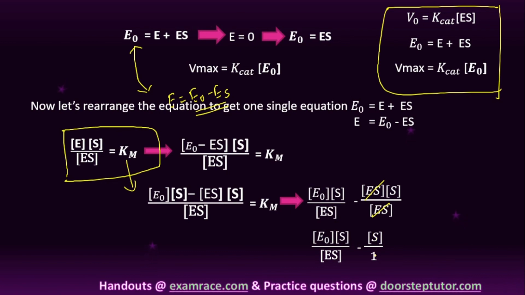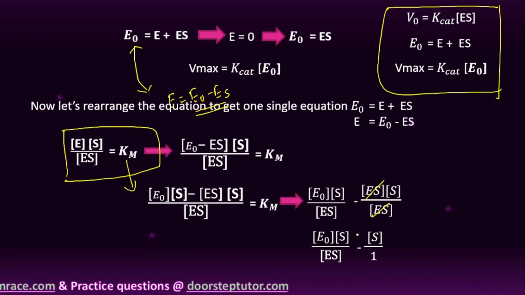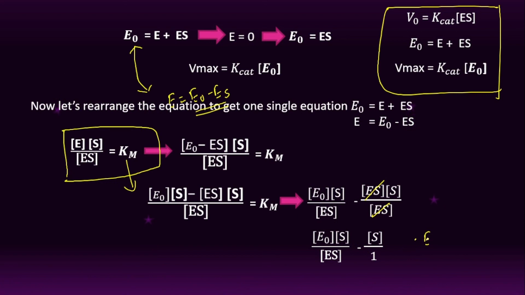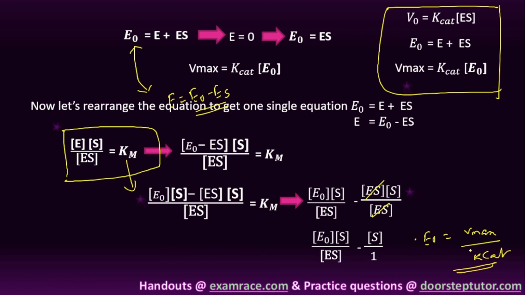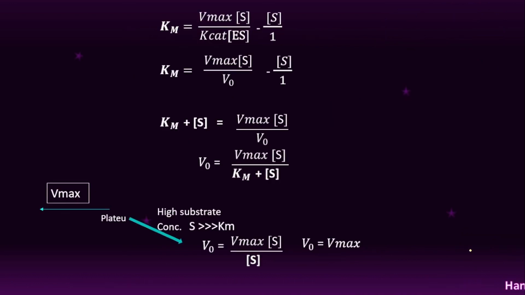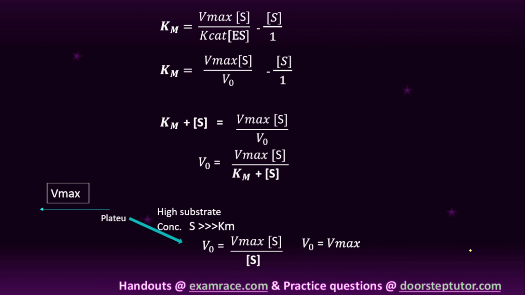Here we can write E naught is equal to V max by K catalyst. So the same thing here: Km is equal to V max into S by K catalyst into ES, minus S by 1.